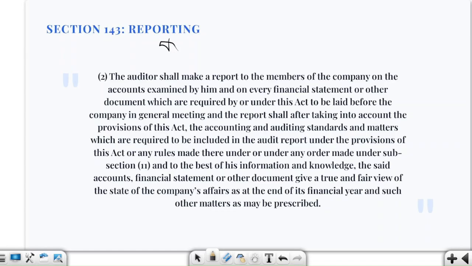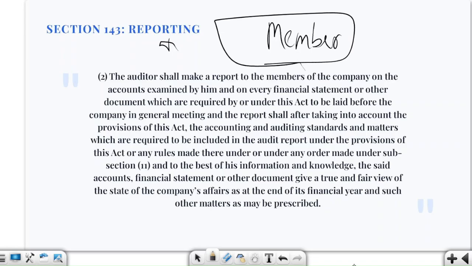So it is section 143 clause 2, in which we are simply saying that our auditor has examined the account. Now the auditor has to make a report, and to whom is he making the report? To the members of the company. Here we are saying that the auditor examines whether the financial statements given actually represent a true and fair view.